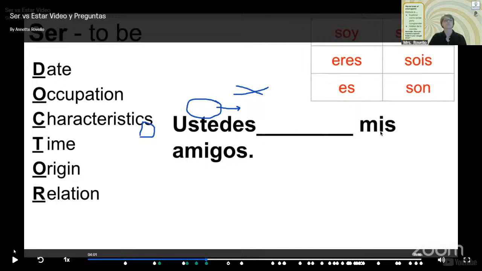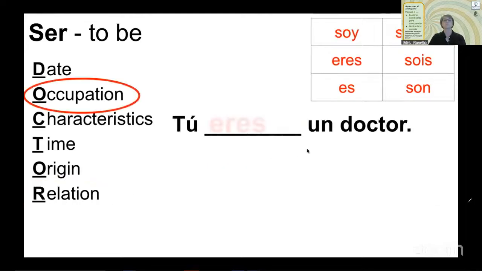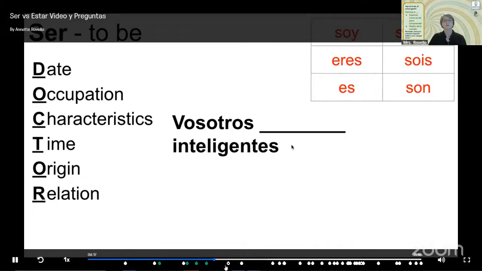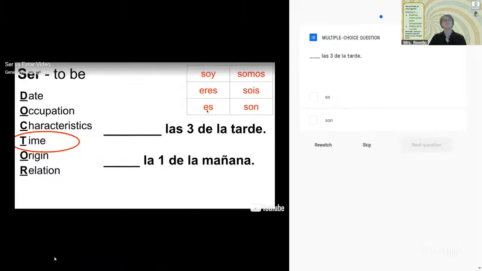Ustedes, mis amigos. Ustedes son mis amigos. This would be relation. You all are my friends. Oops, this is a repeat, so I'll just skip that. Vosotros blank inteligentes. We'll skip that one, but take a second to figure out which one will be S. And all right, so let's take a look at this one together, right?